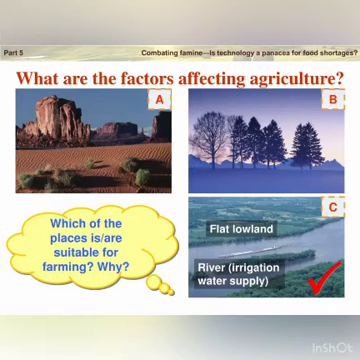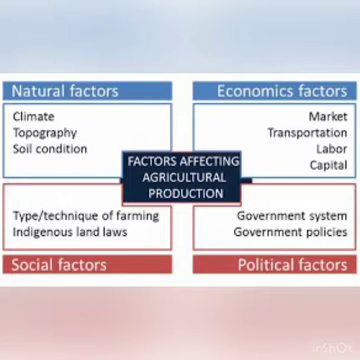So, now the question arises, what are the factors affecting agriculture? Is it the place or the machinery or the labor or the climate? So let's discuss the factors affecting agricultural production. These are basically divided into two factors, natural or physical factors and economic or man-made factors. Natural factors are climate, topography, soil, and the economic factors are machine, fertilizers, labor, market, etc. Let's discuss them in detail.